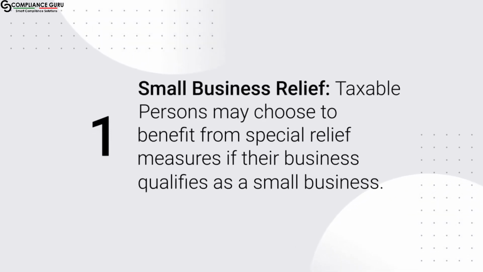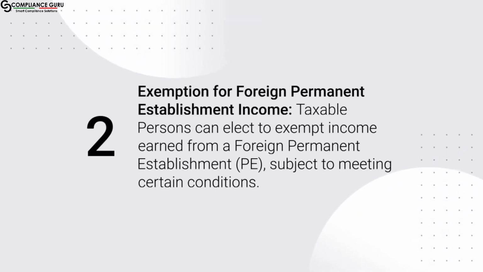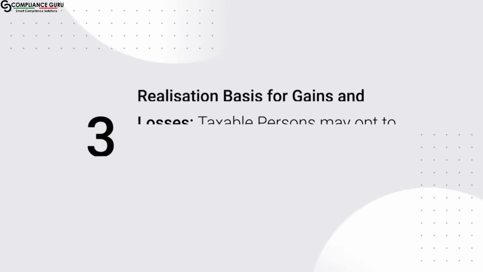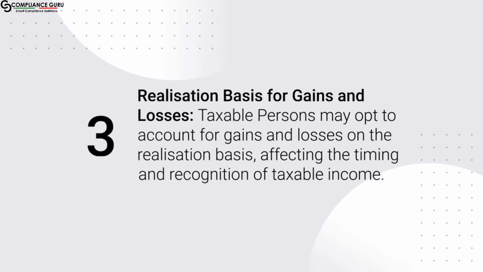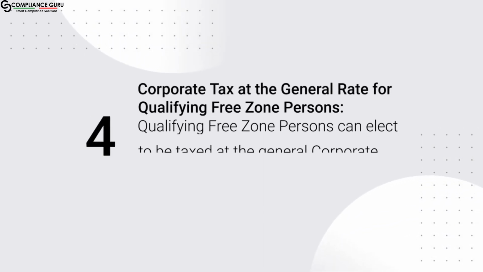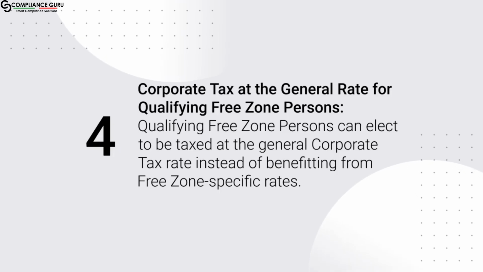1. Small business relief. Taxable persons may choose to benefit from special relief measures if their business qualifies as a small business. 2. Exemption for foreign permanent establishment income. Taxable persons can elect to exempt income earned from a foreign permanent establishment, subject to meeting certain conditions. 3. Realization basis for gains and losses. Taxable persons may opt to account for gains and losses on the realization basis, affecting the timing and recognition of taxable income.